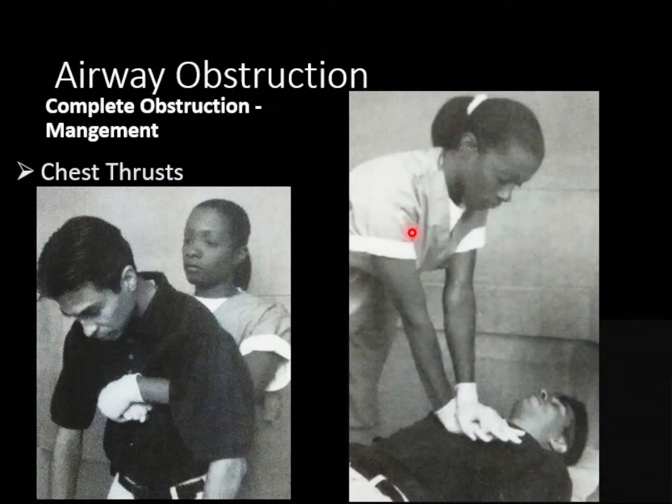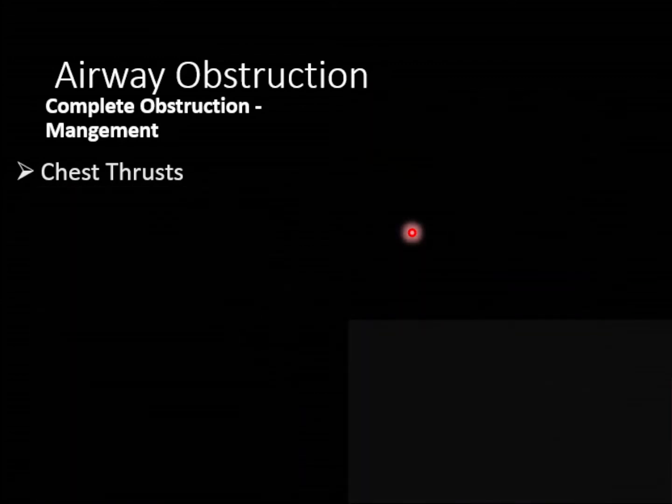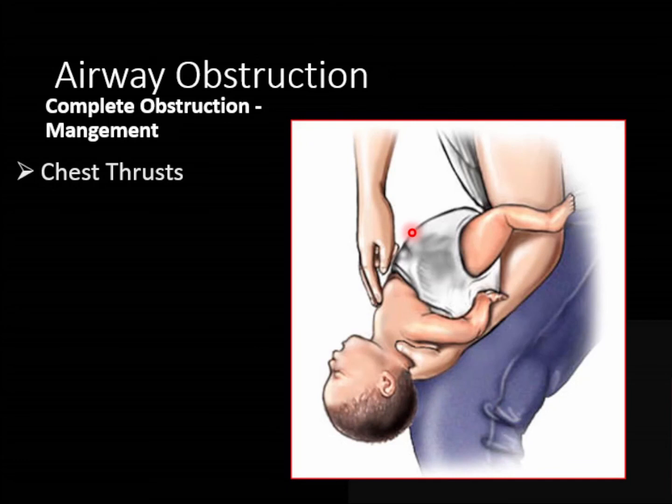Okay, इसमें we just pull it backwards. The application of force is backwards. Okay. In case of a child patient, usually you won't have a child patient this small, but if you have, keep the patient like this so that if the patient is upright, suppose the gravity pulls the foreign body downwards. If the patient is like this, gravity pulls the foreign body downwards, and we are applying with 2 fingers, applying pressure over the sternum of the patient.